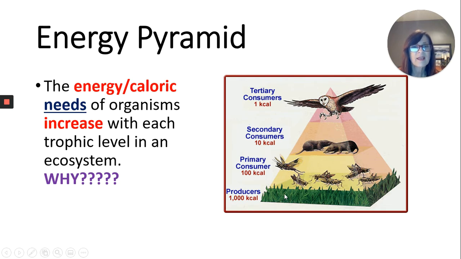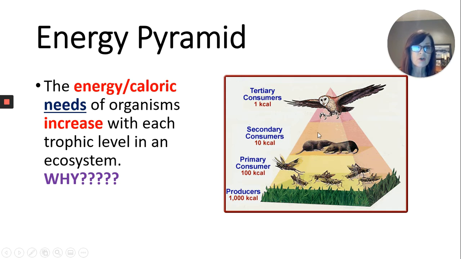If you think about plants, all they have to do is sit there and absorb sunlight and take in their food, and they don't have to run away, and they don't have to chase down their food. Now, the grasshoppers that eat them do have to exert some energy because they have to fly to where the grass is, and they may have to fly away or jump away from predators. So they do have to exert some energy in order to get to their food, not to chase it, but in order to get to it or to get away from something hunting them.